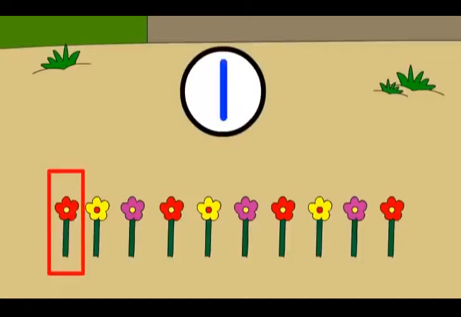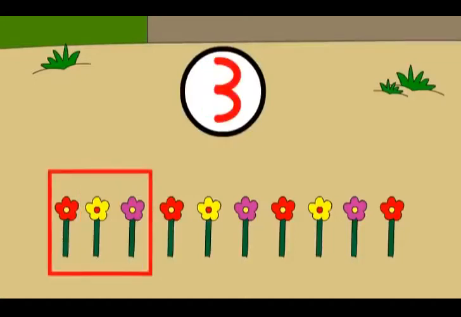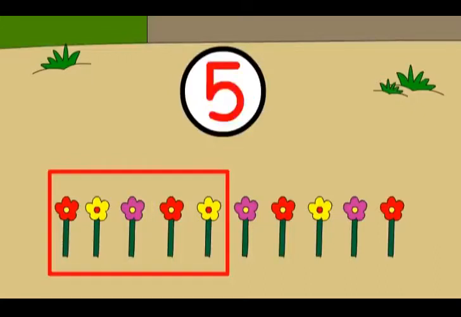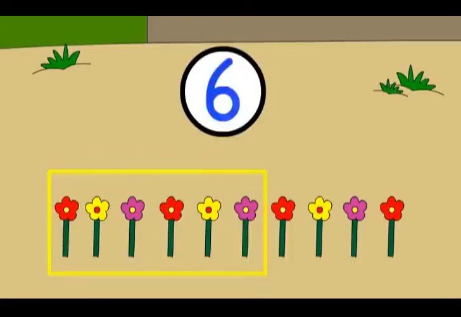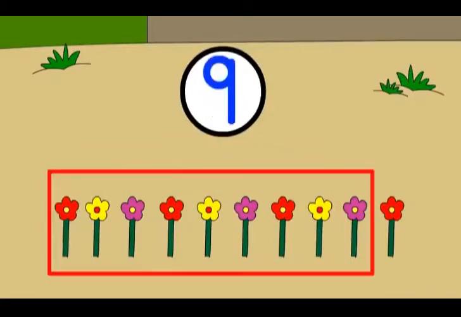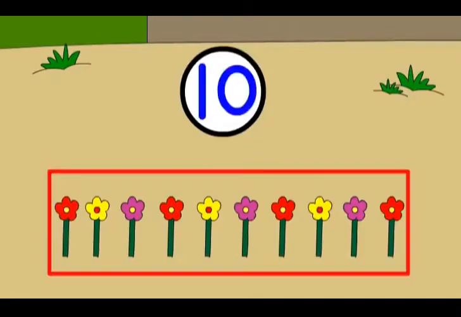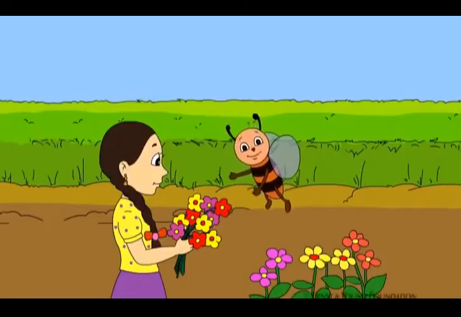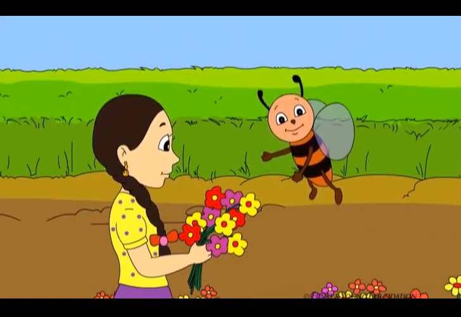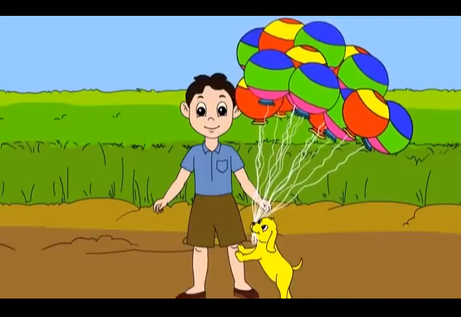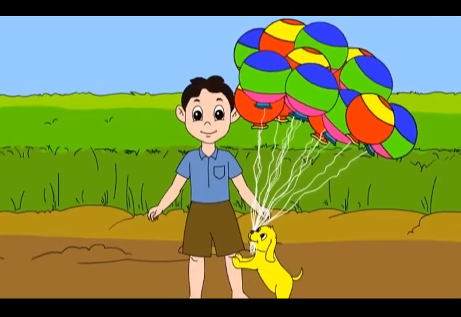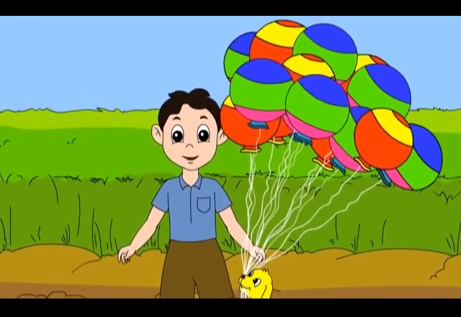1, 2, 3, 4, 5, 6, 7, 8, 9, 10. Meenu, this is for you. Thank you, Buzz. You are so sweet. Oh, what have you got for me, Raja? That's so sweet. He has got lots of balloons for me.